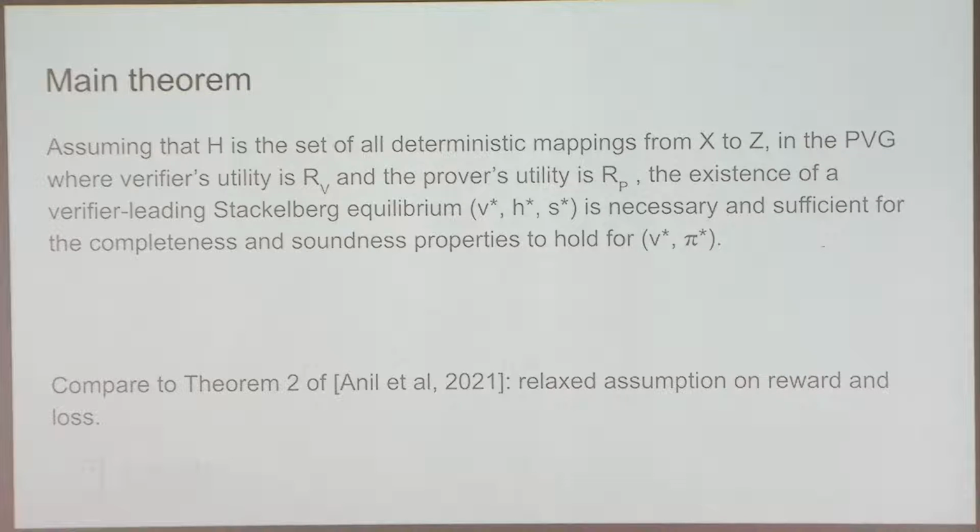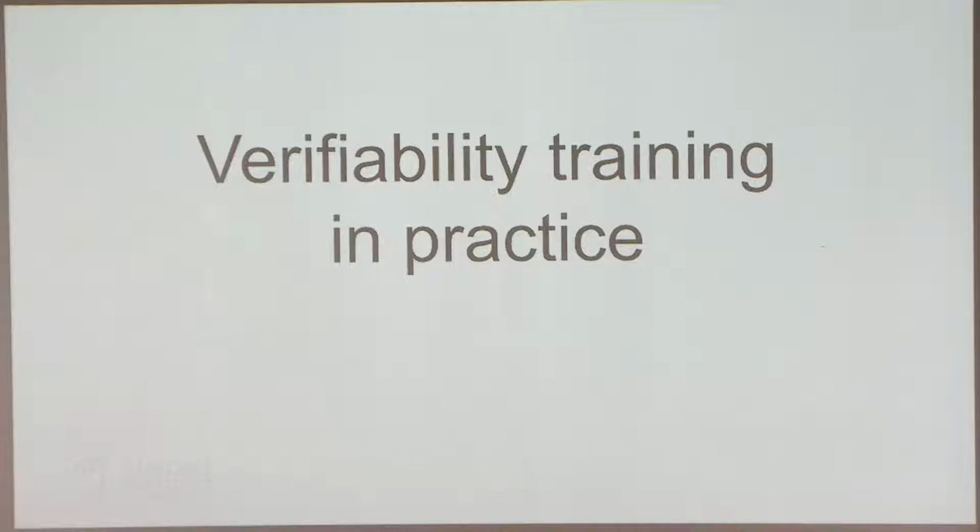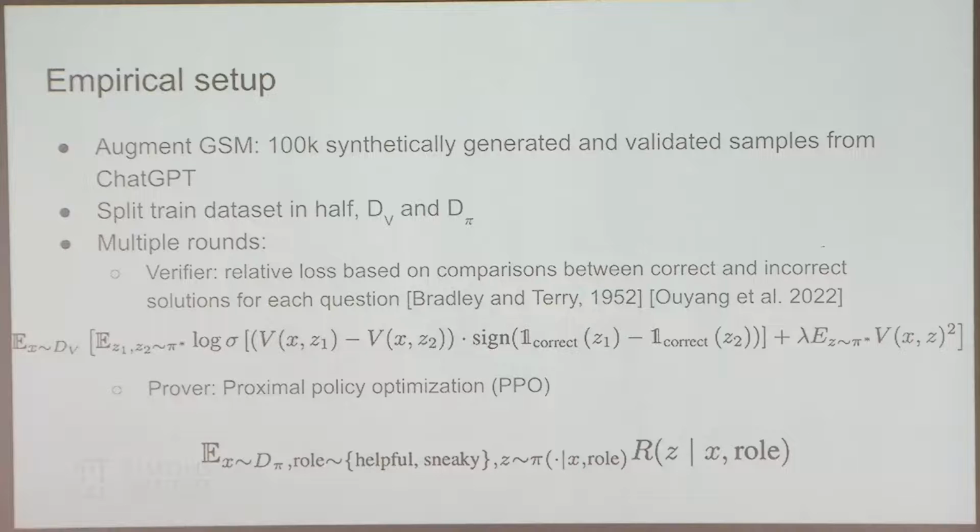So this is very similar to theorem 2 of Anil et al. And the proof is also kind of similar. So I'm going to talk more about how we actually train the models. First, we don't just use GSM, we also augment GSM because we don't want to be bottlenecked by sample complexity. So we will have an additional 100K synthetically generated GSM problems, and we validated them, so I believe they're pretty high quality compared to the original data set.